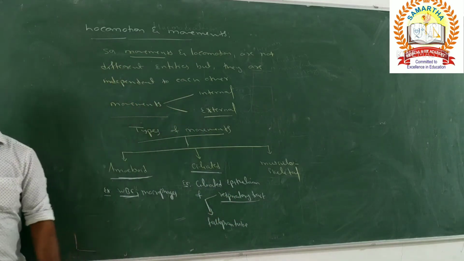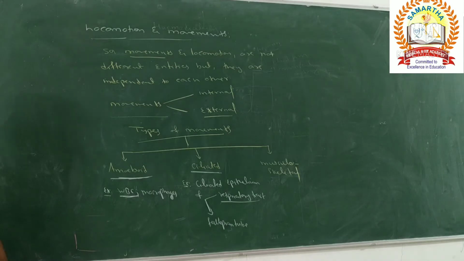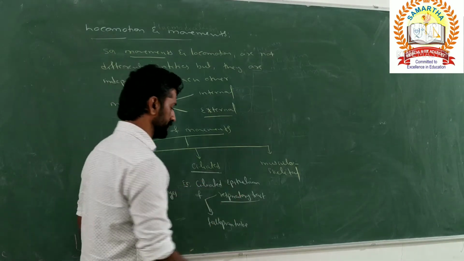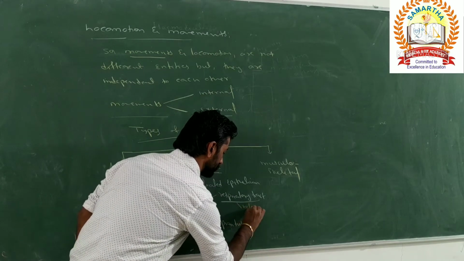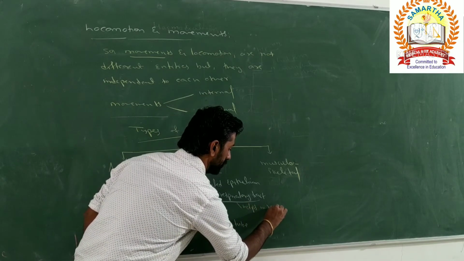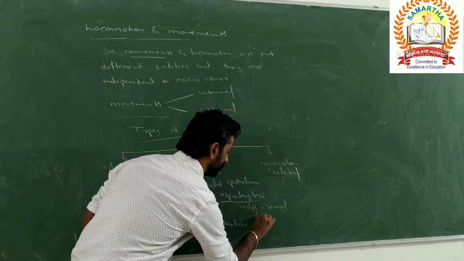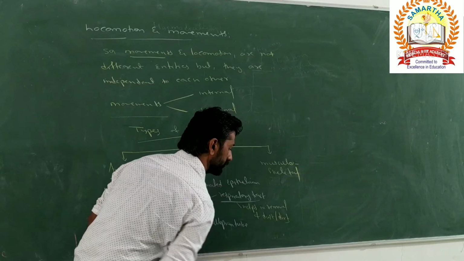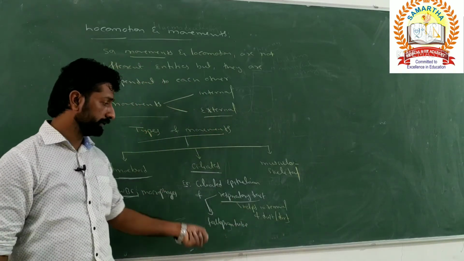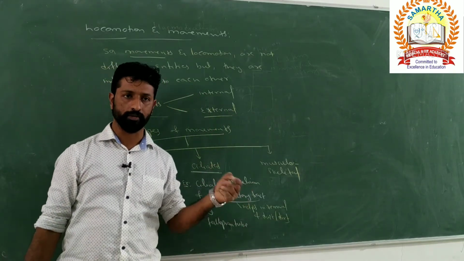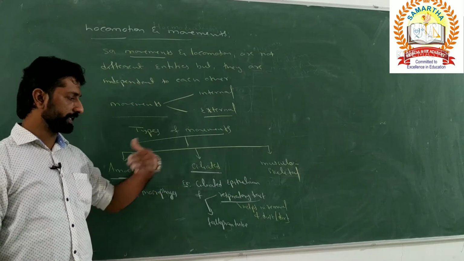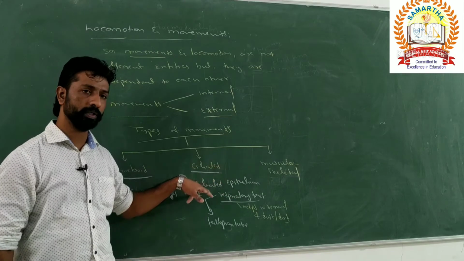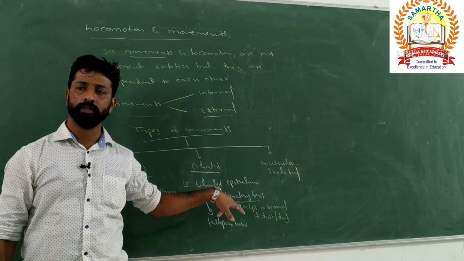The ciliated movements which take place in the lining of the respiratory tract help in removal of dust or dirt which is present in the inhaled atmospheric air. It should be expelled out, and that takes place with the help of ciliated movement from the ciliated epithelium lining the respiratory tract.